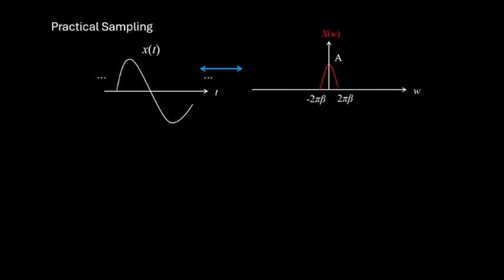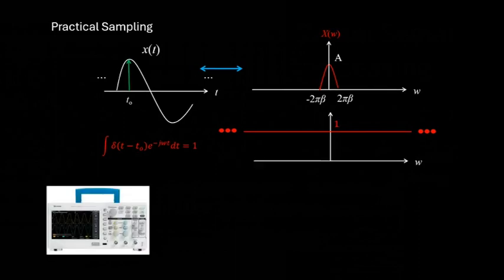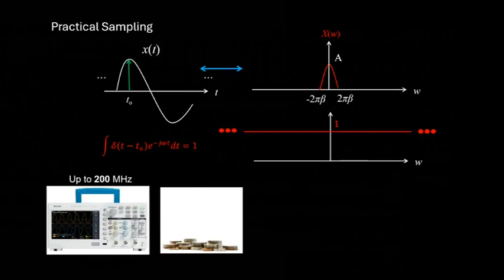We have assumed that sampling involves the multiplication of those impulses with the original signal. In the frequency domain, we can see that the Fourier transform of those impulses is actually very simple, it is equal to 1. Now, those dots on the left and on the right mean that this signal goes from minus infinity to infinity in frequency. That is, it has an infinite bandwidth. So let's say that you would like to record these impulses, so you grab your 200 MHz bandwidth oscilloscope that you actually paid not much for.